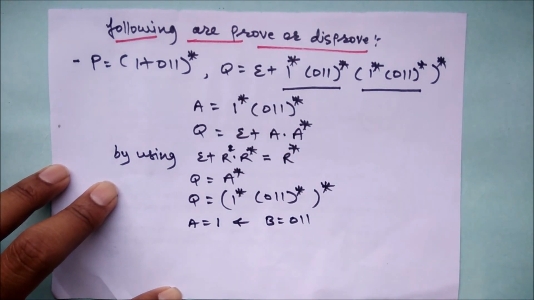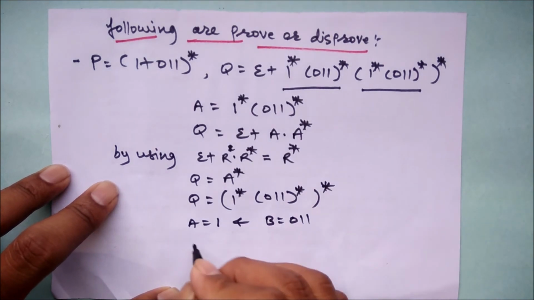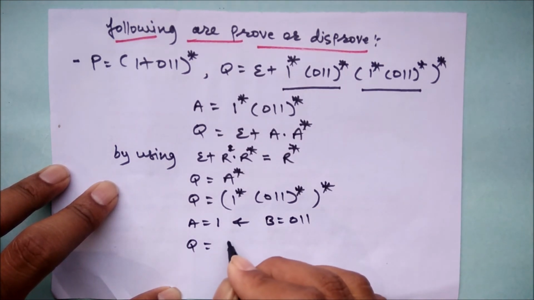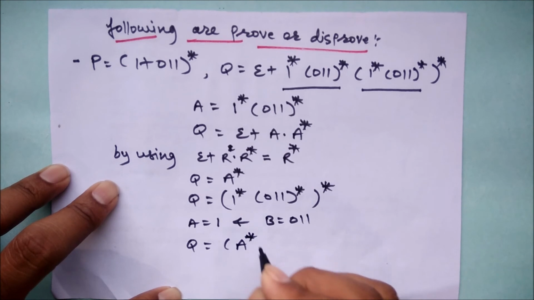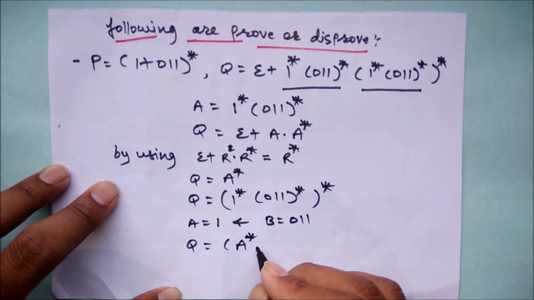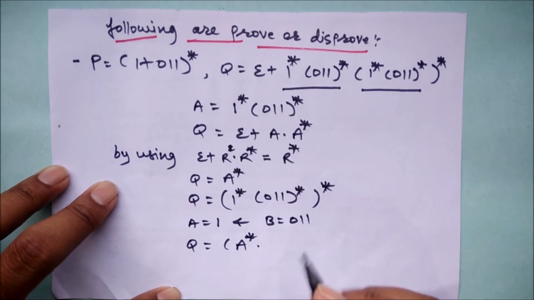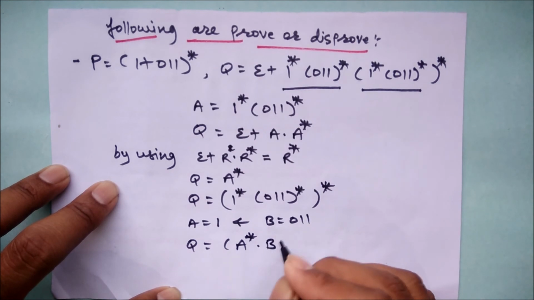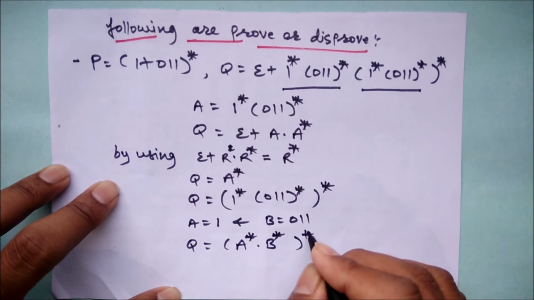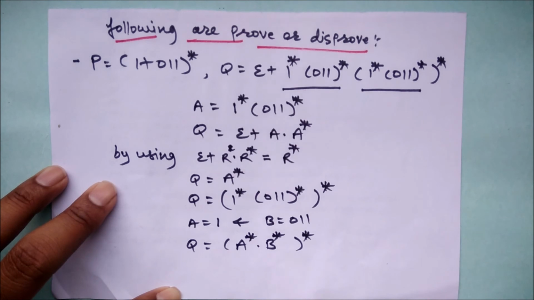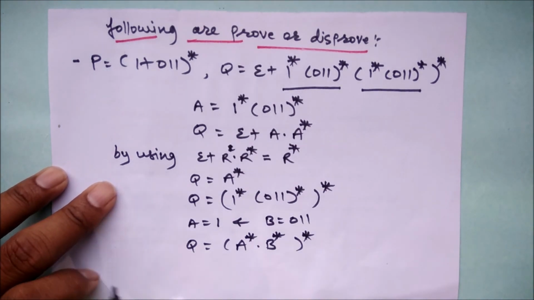So what this will give us is Q will become A star dot B star bracket star, right? So again we have to make use of the identity to prove here.